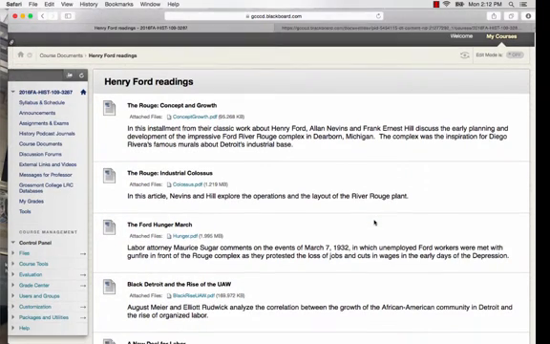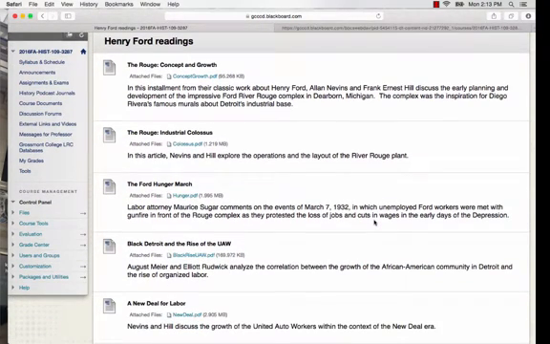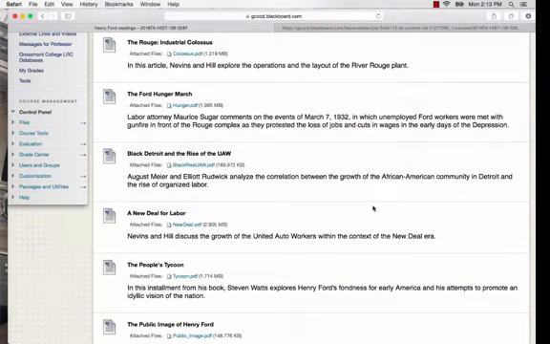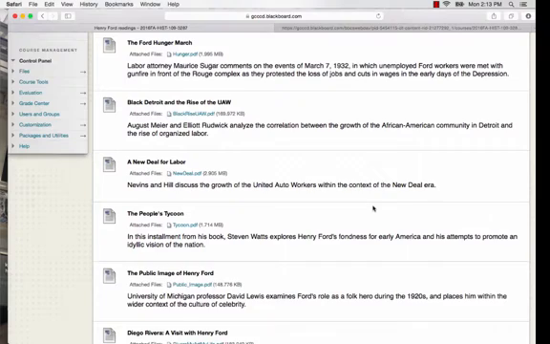So pick one of these articles here, each one of them pertaining to a different aspect about Henry Ford's life and times, his relations to his workers in terms of being an engineer and an innovator, and of course a person of celebrity, of a superstar status, that type of thing. So just pick one of these and give me a paragraph in which you talk about some of the main points that the article addresses, how the article changed your view, or maybe helped to shape your view.